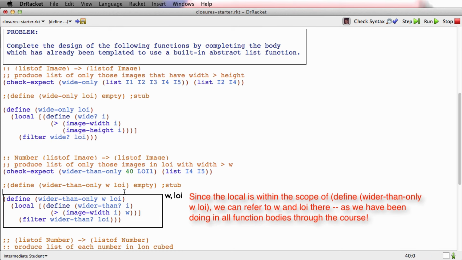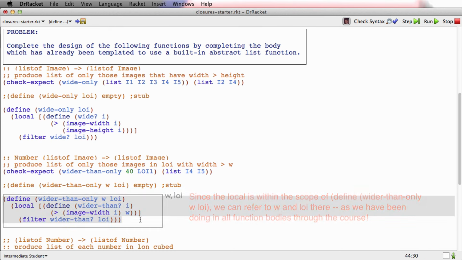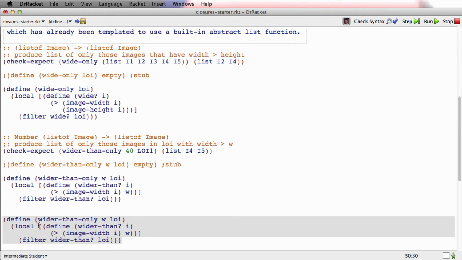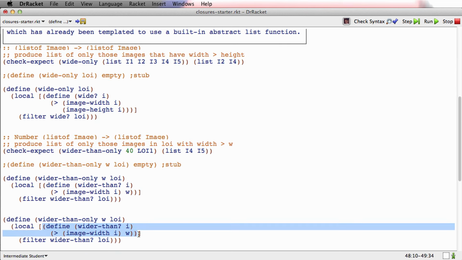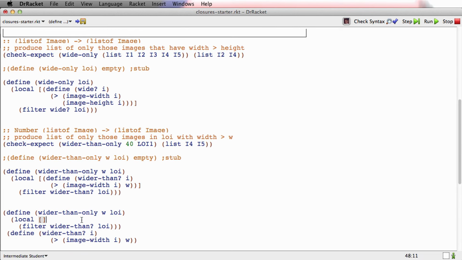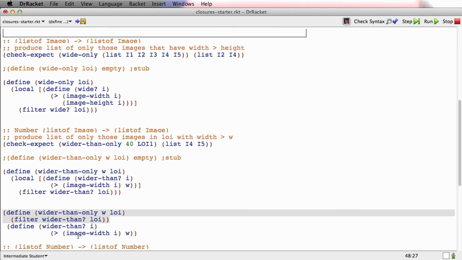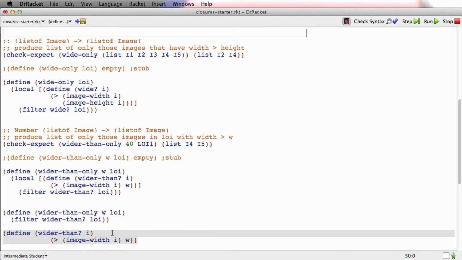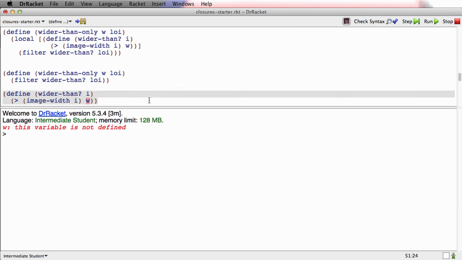If I tried, on the other hand, let's try the other approach. If I tried to define wider than at top level, so I'm taking this wider than out of the local, and I'm defining it out here, and I'll comment this version out. So now I'm trying to define this wider than predicate at top level rather than using local. And it's just not going to work.